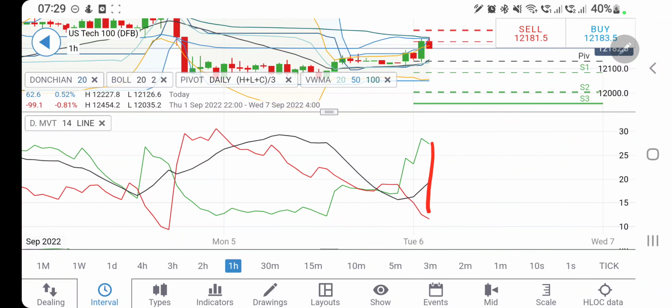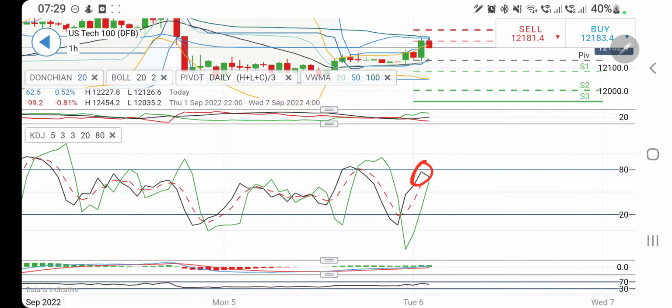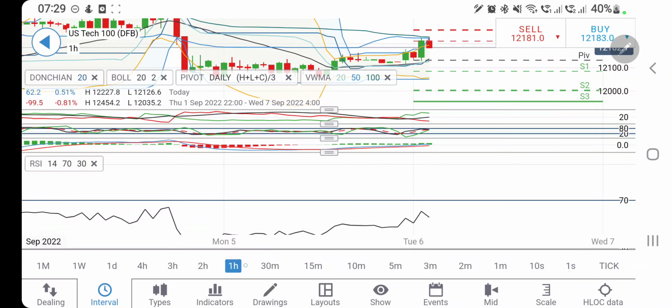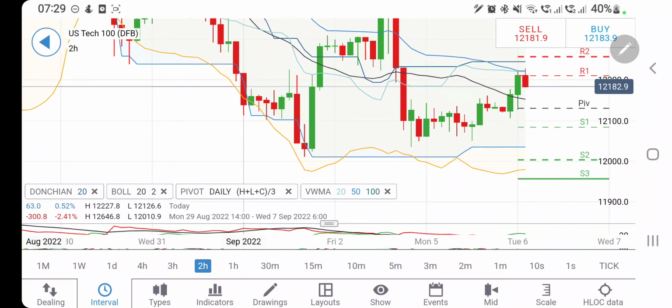The directional movement is extremely bullish, trying to converge from here. The stochastic is at the top, trying to converge and crossover for a sell. The MACD is divergent and bullish, it may converge. RSI is looking downwards. And if you look at the 2-hour charts, likewise, it is trying to trade in this channel.